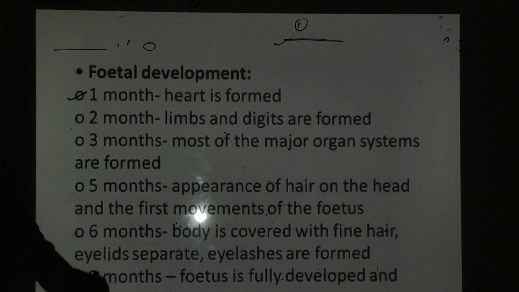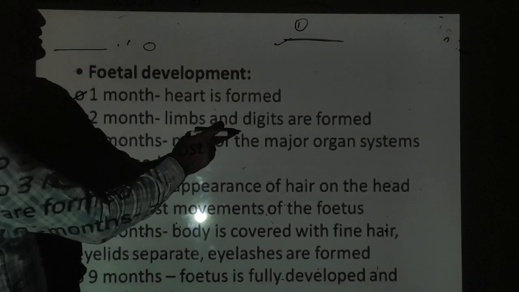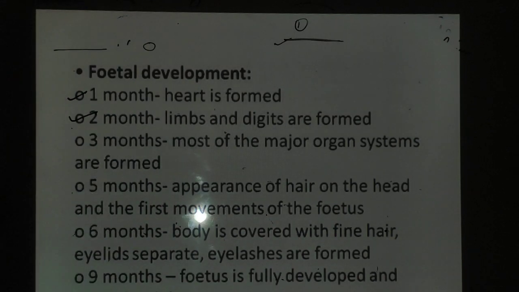1 month fetus में हार्ट फॉर्म हो जाता है. 2 month fetus में limbs और digits are formed. 3 month of the fetus, most of major organs are formed.